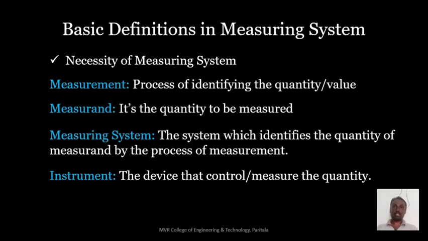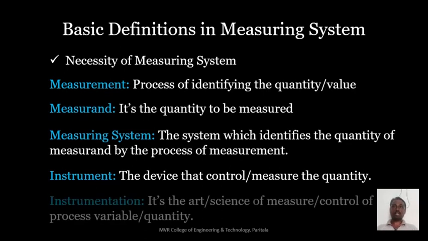Let us take a voltmeter. It is able to identify, that means measure, the quantity. Control or measure the quantity. It is able to identify voltage. It is also an instrument. It is also a measuring device. So a measuring system is always an instrument, but an instrument is not always a measuring system.